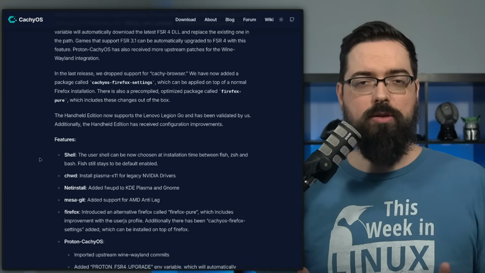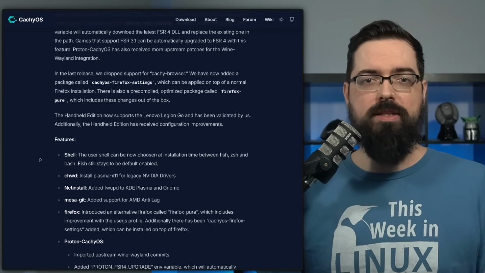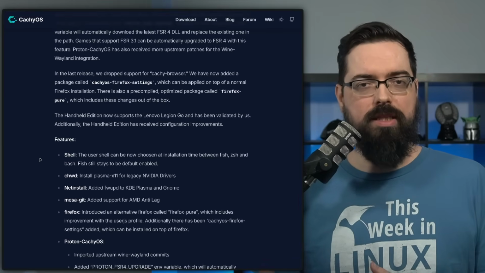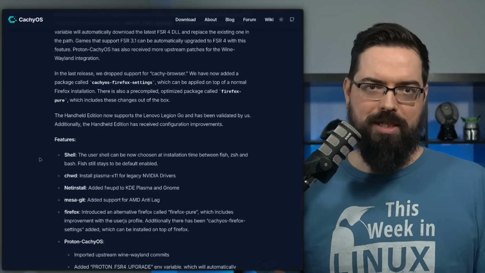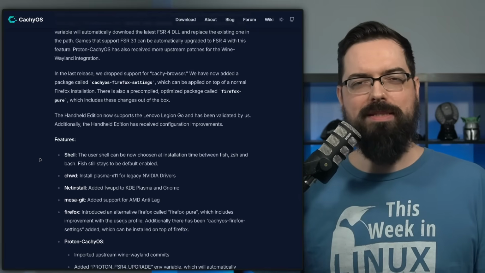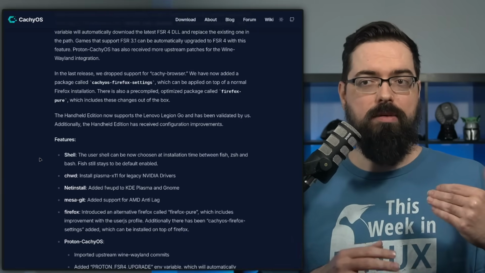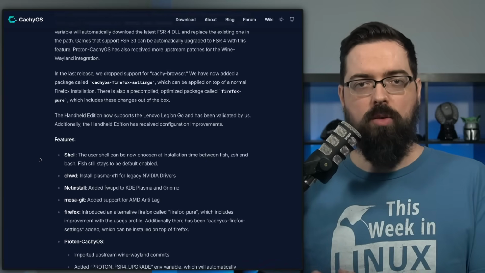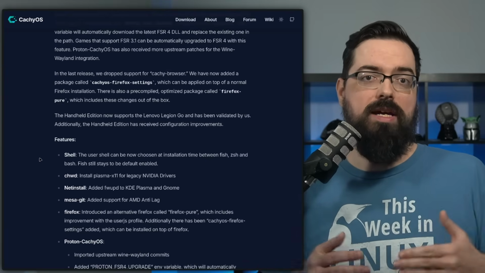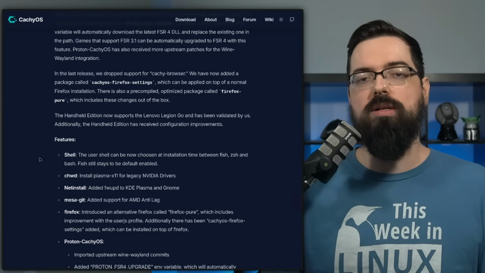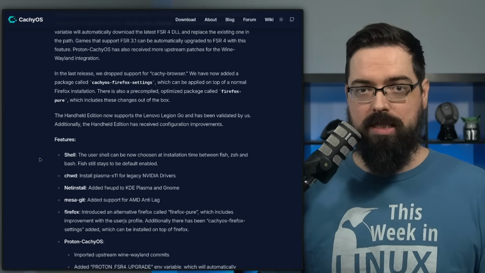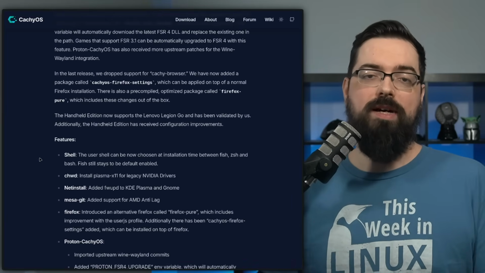CachyOS is a really cool distribution, and there's a lot of benefits to it, but again, it's not necessarily beginner-friendly. It's much more beginner-friendly than Arch is by default. But at the same time, it's not something I would necessarily recommend. But if you have a system that has a lot of newer hardware and you need a more up-to-date system to get that support, then CachyOS is definitely something to check out. So if you're interested, you'll find links in the show notes.